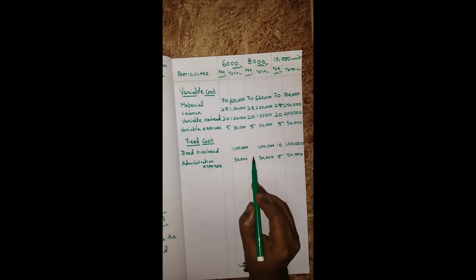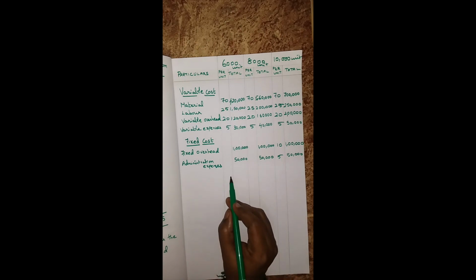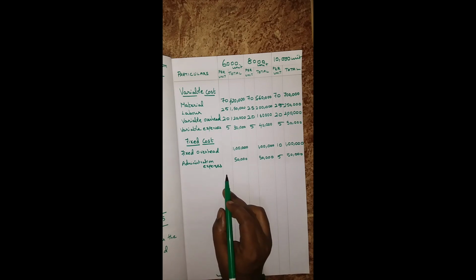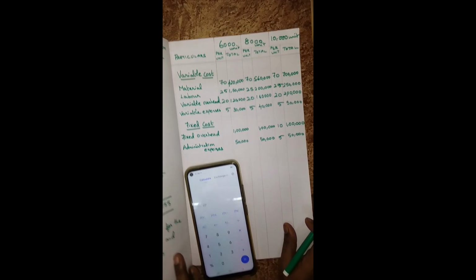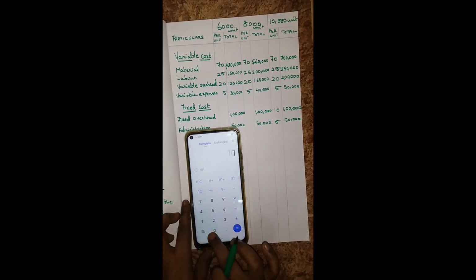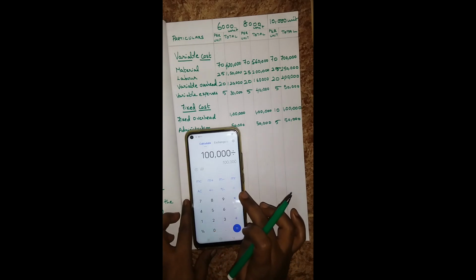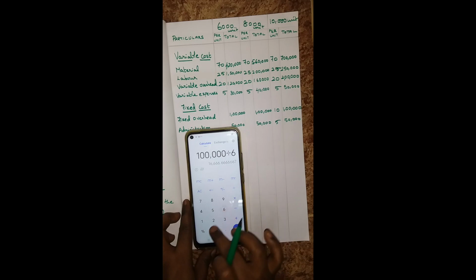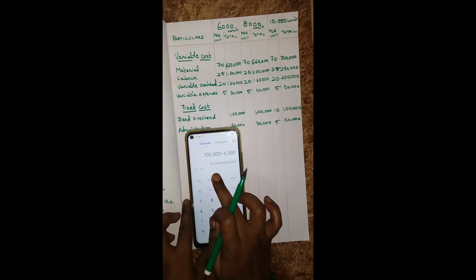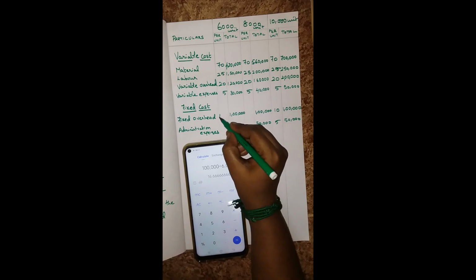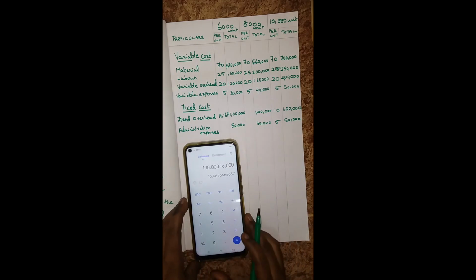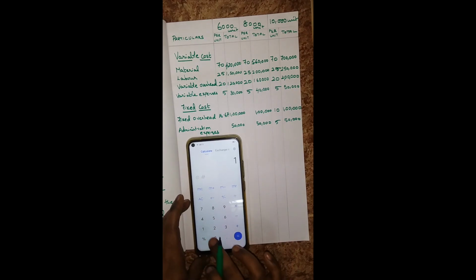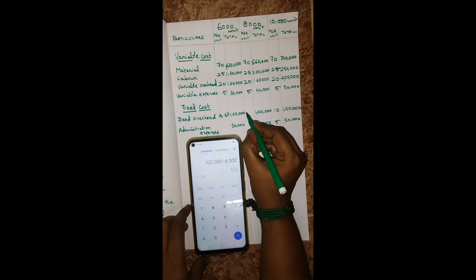Then how to find out the per unit? The formula is total amount divided by total unit. That means 1 lakh divided by 6,000, you will get 16.67. Next one 1 lakh divided by 8,000, you will get 12.5.